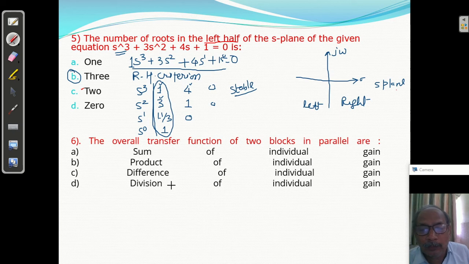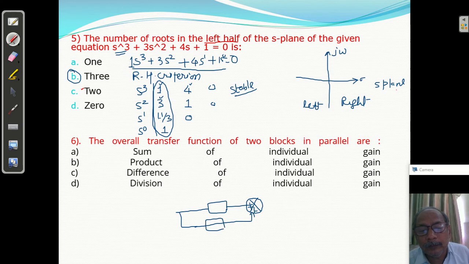अगर आपके दो ब्लॉक्स हैं like this, this is one block, and another block we have, यहां से जा रहा है और यहां आपको add करना पड़ेगा, like this, say G1 and this is G2 for example. So we can say these two blocks are in parallel. एक path ये है, दूसरा path it is like this. So both blocks in parallel.